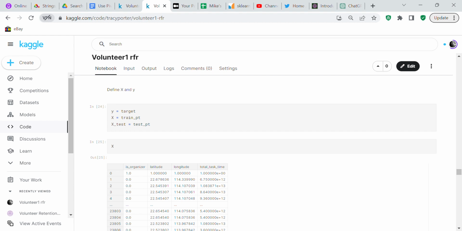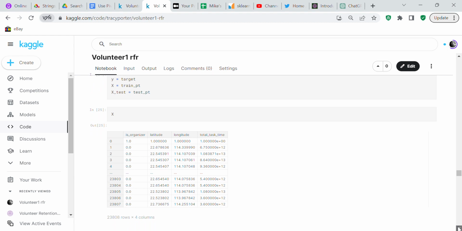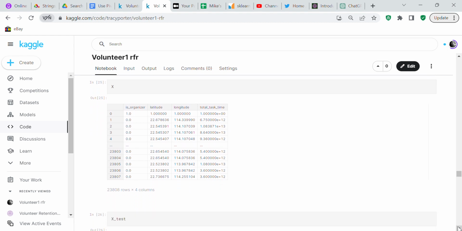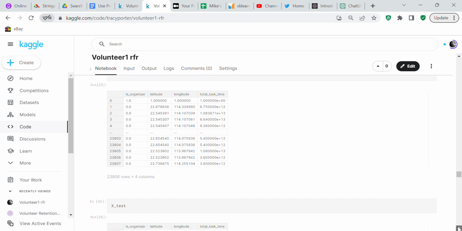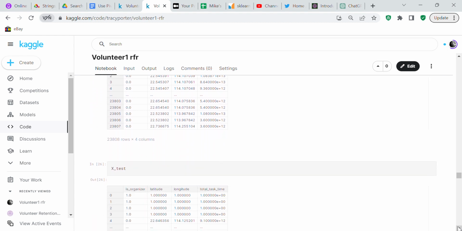So you can see here we've got X as is_organizer, latitude, longitude, total_task_time, and X_test is the same columns.